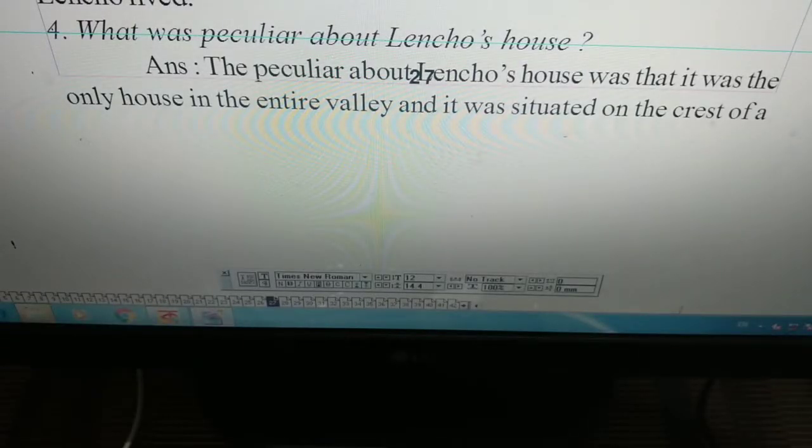What was peculiar about Lencho's house? There is a particular thing, there is a peculiarity in the house of Lencho. We know that it was the only house in the entire valley. Is it not a peculiar thing? That's why we should write that the peculiar thing about Lencho's house was that it was the only house in the entire valley, and it was also situated on the crest of a low hill.